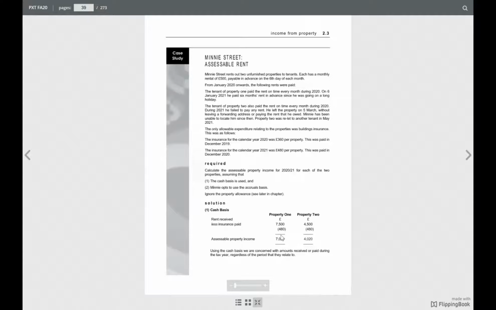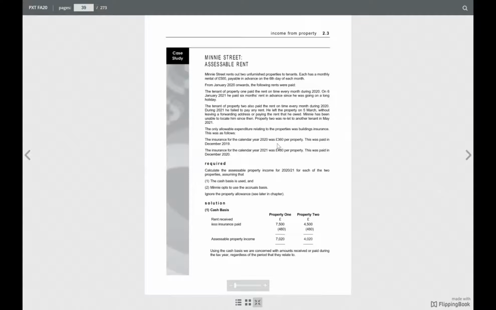Insurance, that is also on accrual basis. The insurance for the calendar year was 360 per year. So here our relevant year is April to December, for 9 months. So we have to find out, for 12 months it is 360, for 9 months how much? If it is 360 per year, I can say per month it is 360 divided by 12, 30 pound per month. So for 9 months, 270.